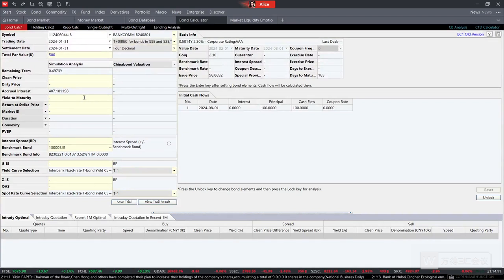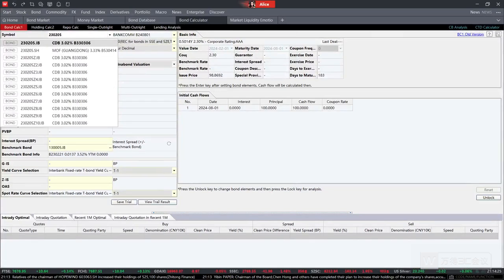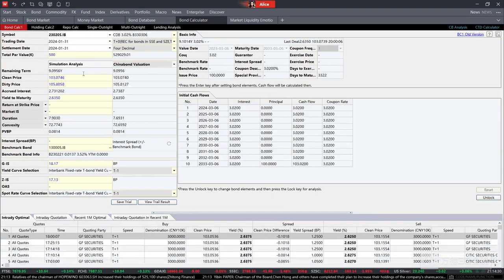For example, first of all, we need to confirm the target bond. So we first need to enter the target bond. And right now, for example, I enter the bond 230205. This bond is issued by China Development Bank. Then after that, we can see the initial parameters showing over here. And after that, we can also adjust the parameter that we want. For example, we can see the YTM. Right now, the YTM is 2.635 showing over here, but it may be different from our own forecasting.